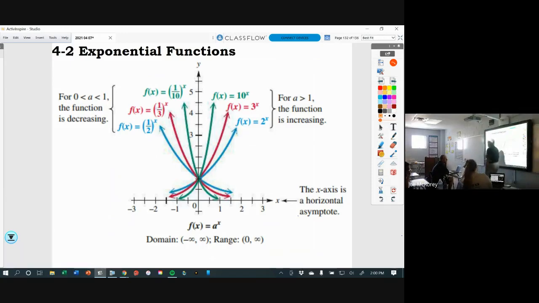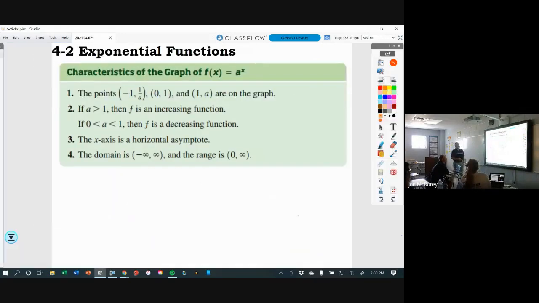All right, characteristics of the graphs. We noticed as we looked at both values of a from 0 to 1 as well as greater than 1, that the points (-1, 1/a), (0, 1), and (1, a) were all on the same graphs. When a was greater than 1, it was increasing. When it was between 0 and 1, it was decreasing. All right, so nothing new there, yes?